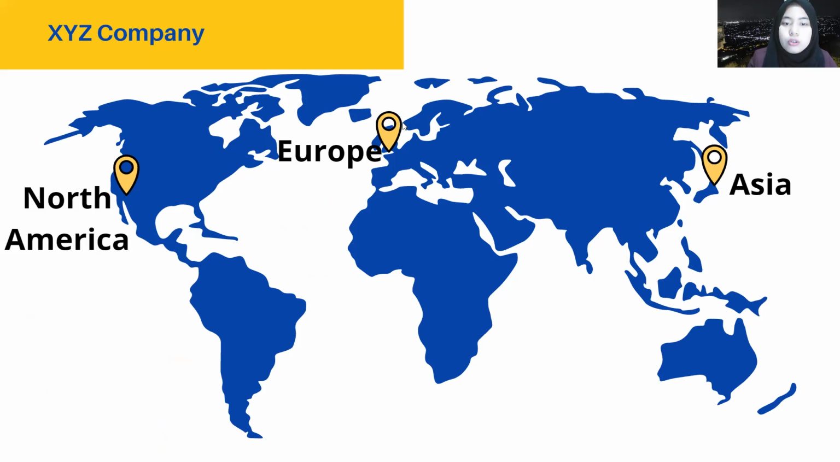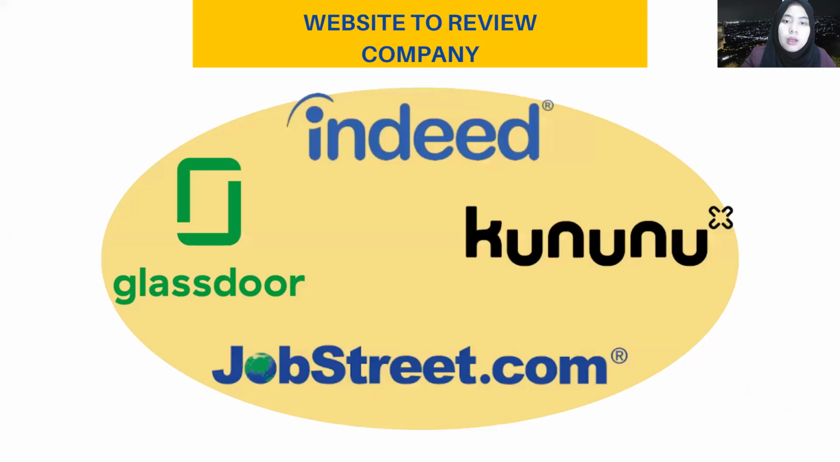Here, we will focus on just several areas, since XYZ company is a Japanese multinational company that works in several countries and several areas. We will focus on just three areas: North America, Europe, and Asia. The data that we compile is from the job hunt websites Indeed, Kununu, Glassdoor, and JobStreet. Like I said before, the data is just from the three areas that we focus on in this research paper.